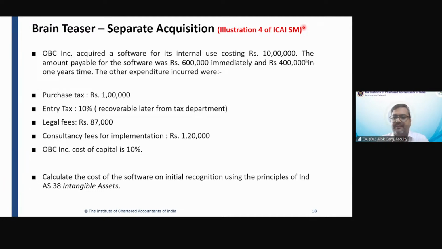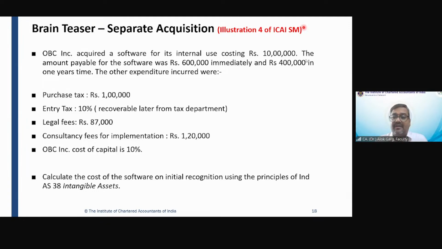Okay, let's discuss illustration number 4 of ICAI study material. OBC Inc. has acquired a software for its internal use, costing rupees 10 lakh. What is the purchase price? 10 lakh rupees. The amount payable for the software was rupees 6 lakh immediately. But for this 10 lakh rupees of software, this OBC Inc. company is paying 6 lakh immediately and 4 lakh in 1 year time.